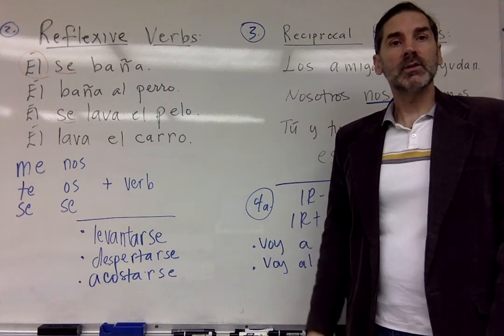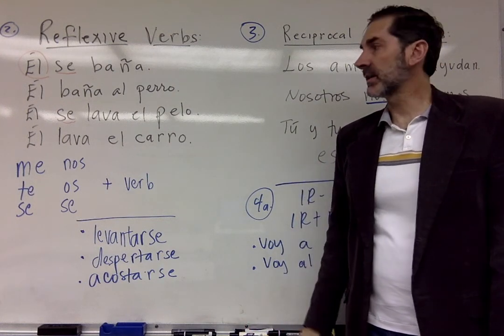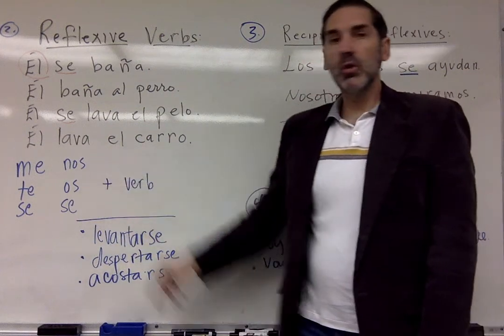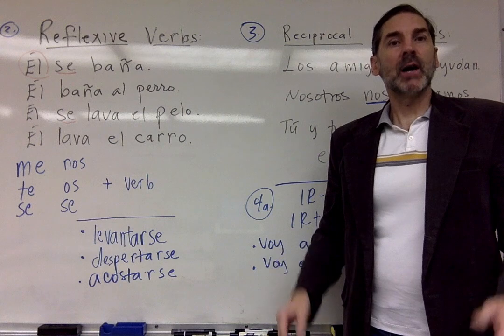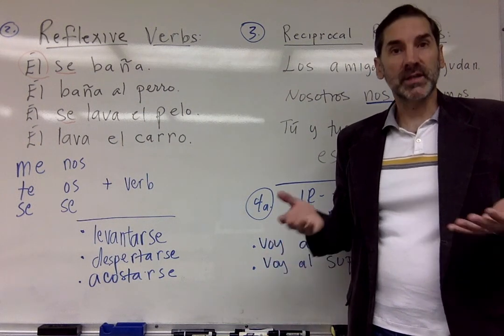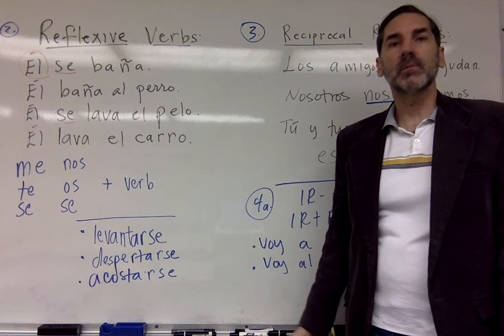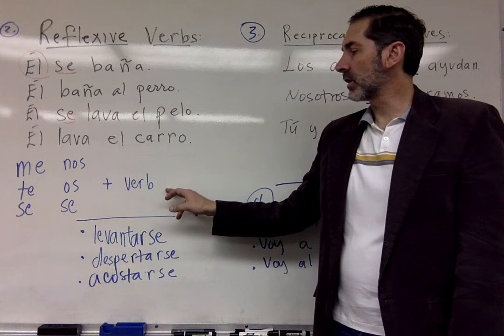Él se pone la chaqueta, or se pone la chaqueta, or me baño. Okay, I can leave those out. Nosotros nos despertamos a las 7 de la mañana. We get up, we wake up, nos despertamos a las 7 de la mañana, por ejemplo. Okay? So we use our reflexive pronoun, and then we have our conjugated verb.